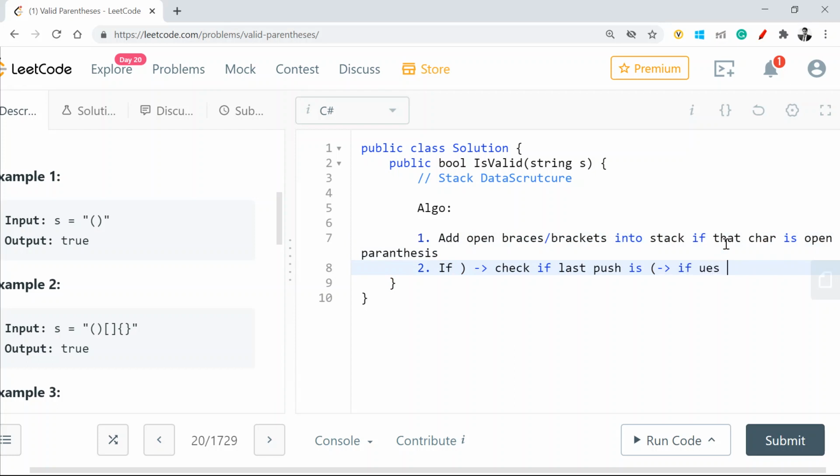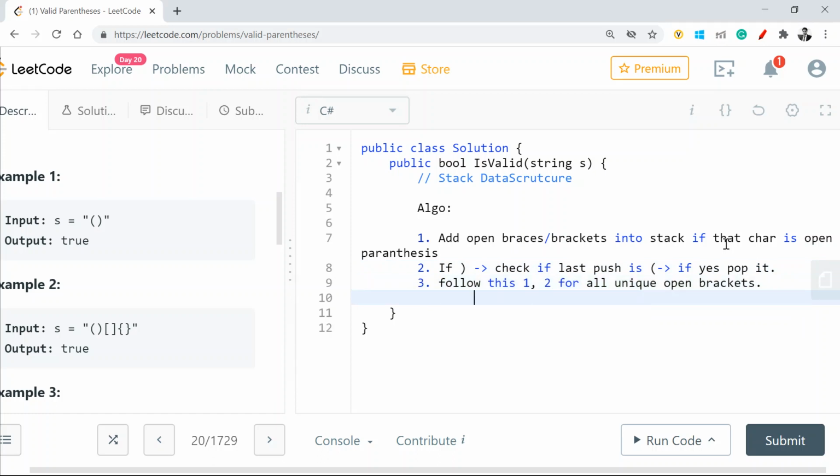If yes, pop it. Then follow the first and second steps for all unique open brackets.